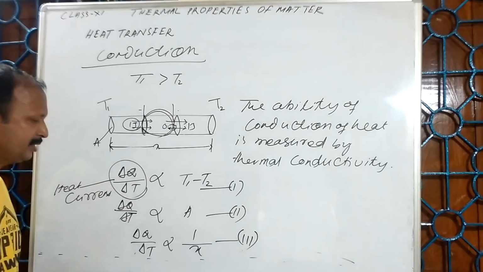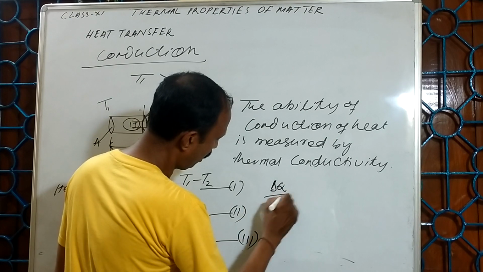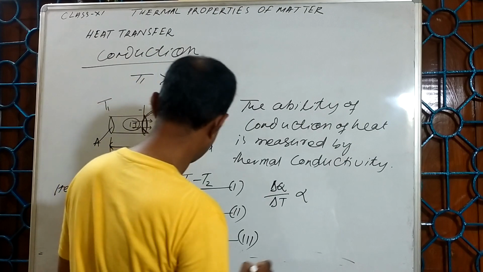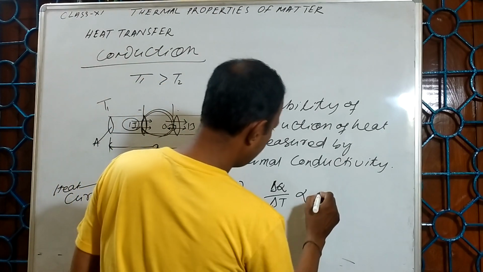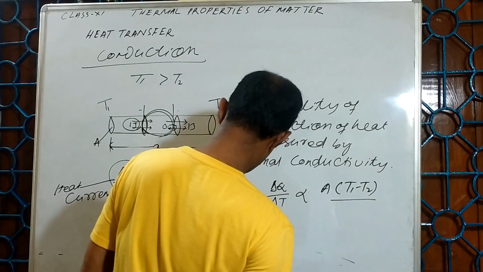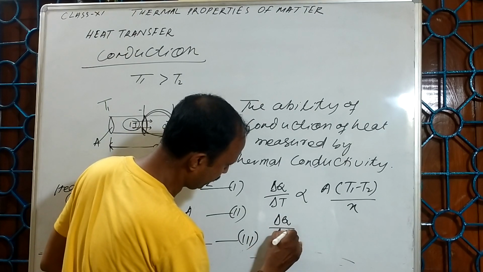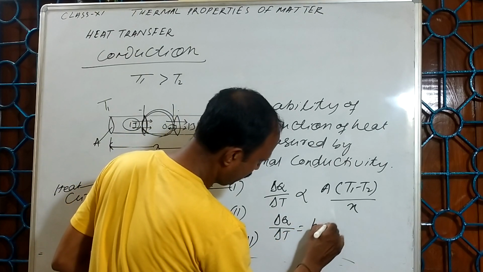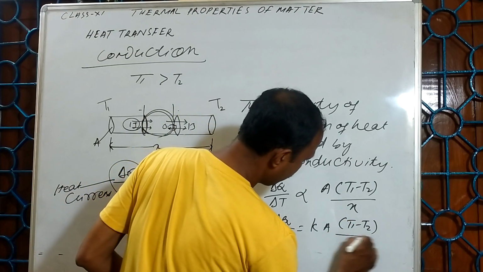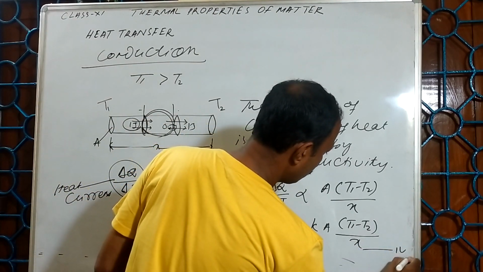So if I combine these three, I can find that delta Q upon delta T is directly proportional to A into T1 minus T2 upon X, or you can write delta Q upon delta T equal to K into A into T1 minus T2 upon X. So this is the fourth equation.